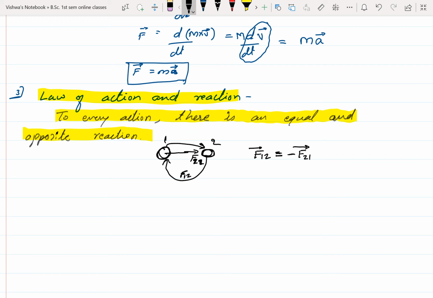Now the actual syllabus starts. Your syllabus starts from linear momentum and conservation of linear momentum.